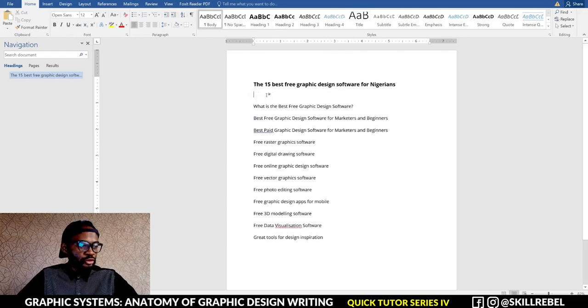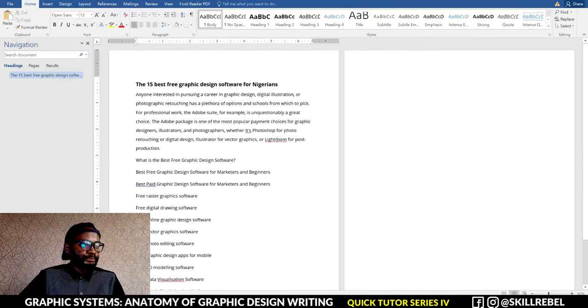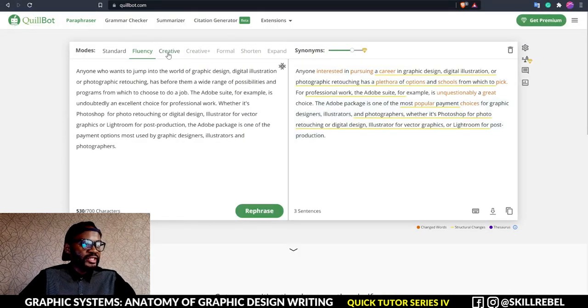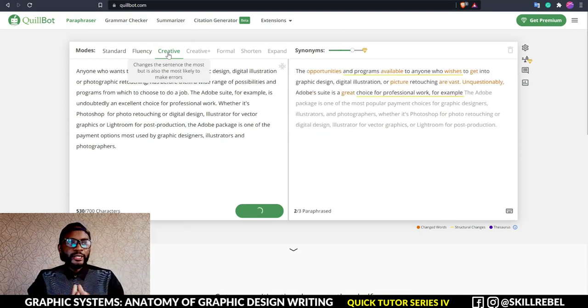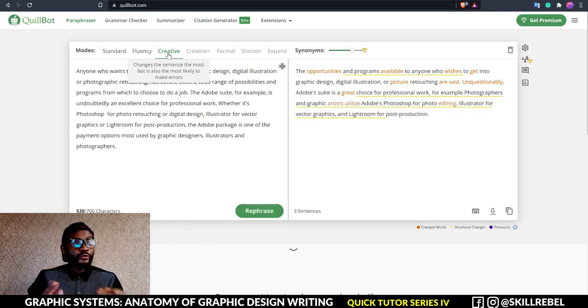Alright, this will serve as our introduction. You can still edit this further. Let's check the creative aspects. So you can still check, you can paraphrase as much as possible, so you ensure your write-up is completely flushed out of any original content. So as you can see, this has compressed it even more.